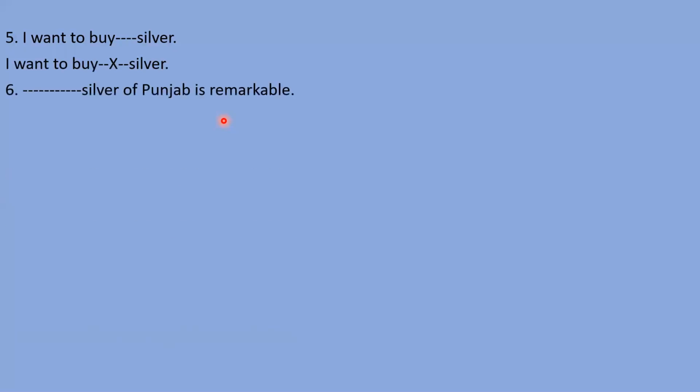Okay, but see the next sentence. That's a quite tricky sentence. Remember this, I'm saying tricky sentence. Silver of Punjab is remarkable. So which article will come here?